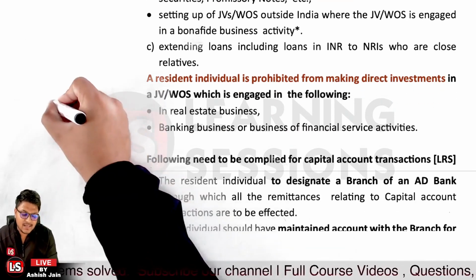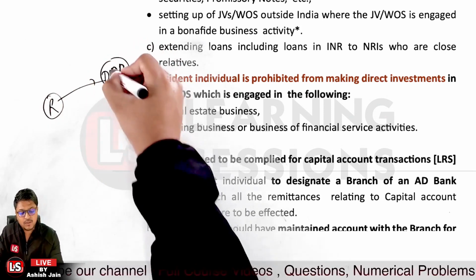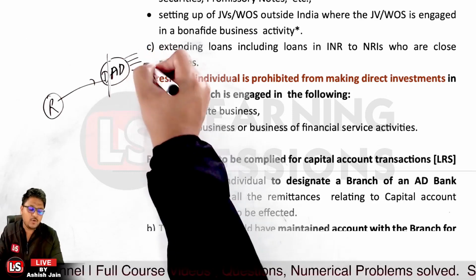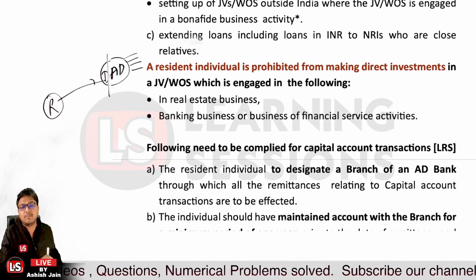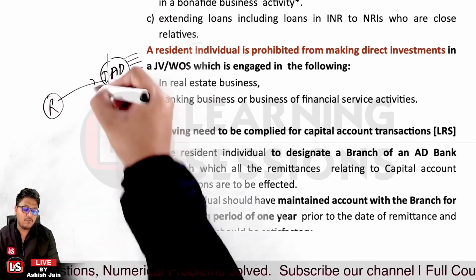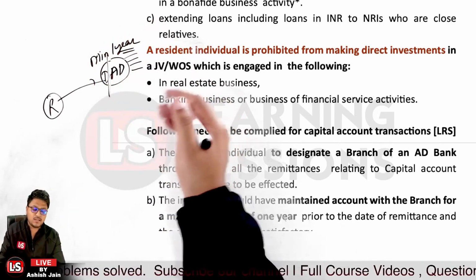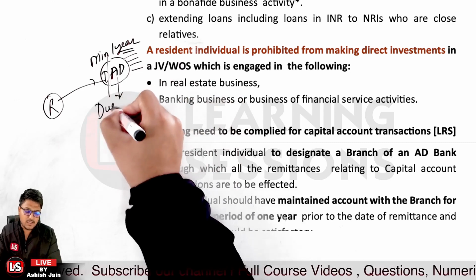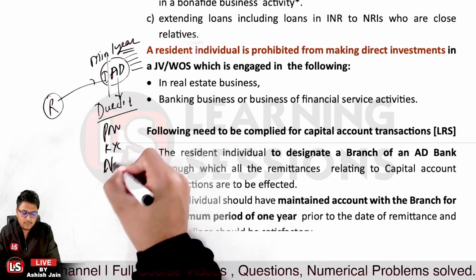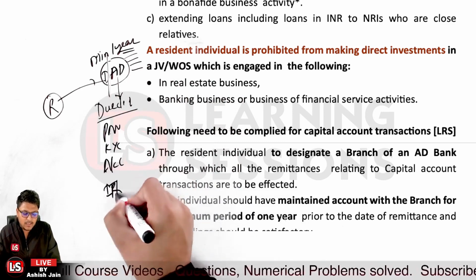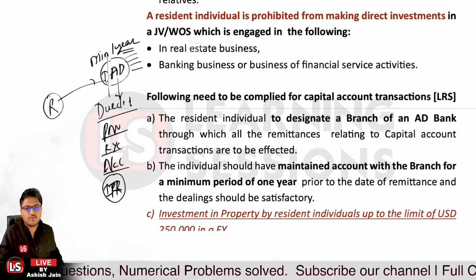First of all, the resident must have a designated branch, a designated authorized dealer, through which all the transactions take place. The individual must also maintain an account with the branch for a minimum period of 1 year. If the account is not maintained for 1 year, the authorized dealer will do due diligence on the customer: PAN card, KYC documents, account statement for the previous 1 year, and ITR audited by a CA or FCA. Only after that will the remittance be made.